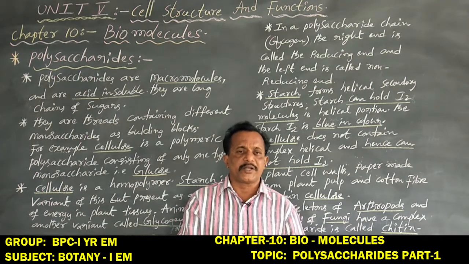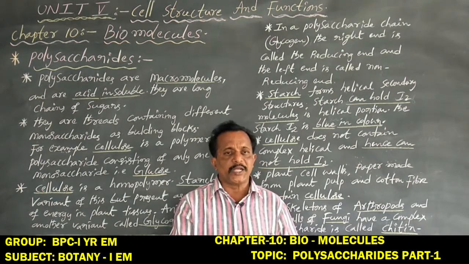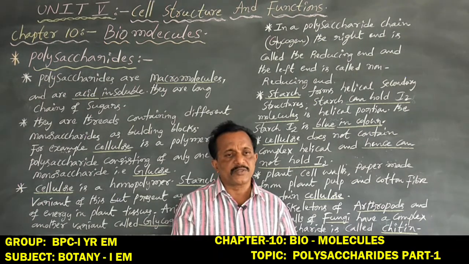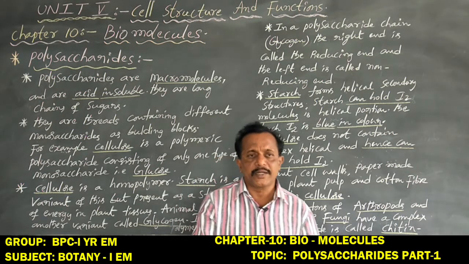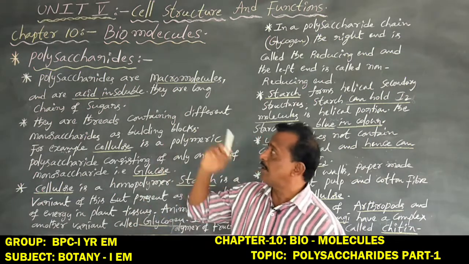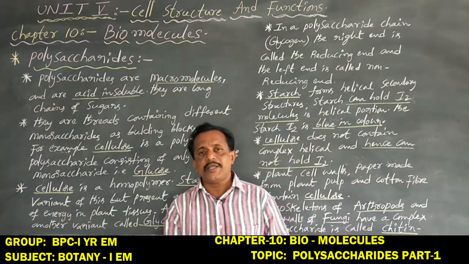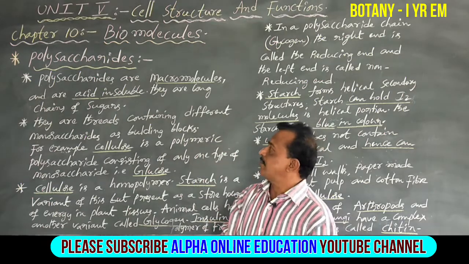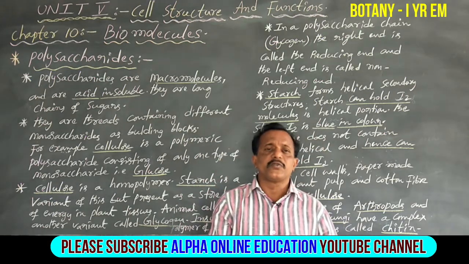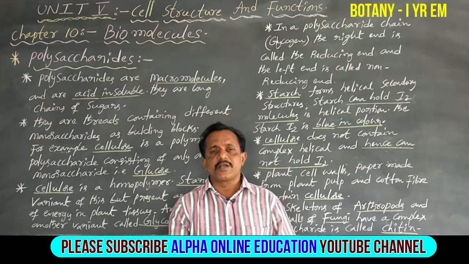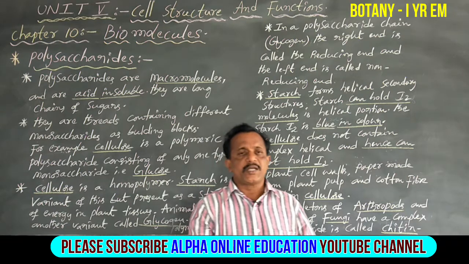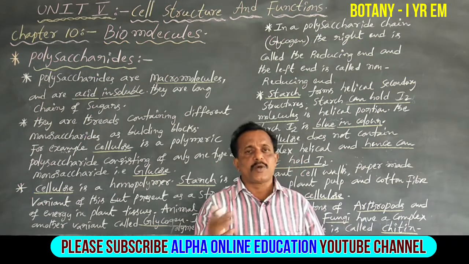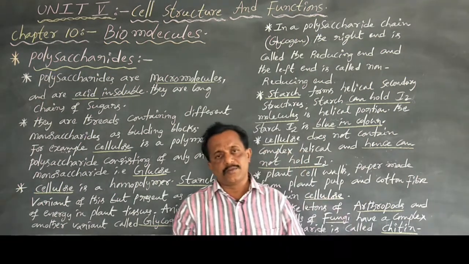So polysaccharides are involved in plant organisms, animal organisms, and fungal organisms. Okay, now this is about polysaccharides. Polysaccharides are long chains of more than two sugars such as glucose, fructose, sucrose, lactose, maltose, and so on. Okay, now thank you.